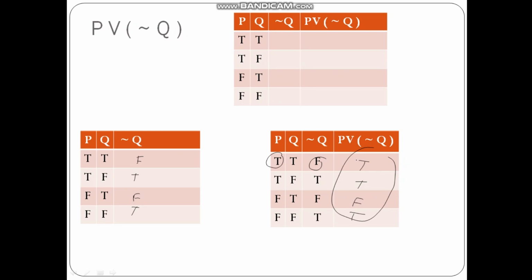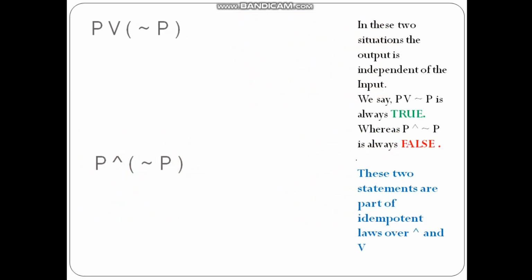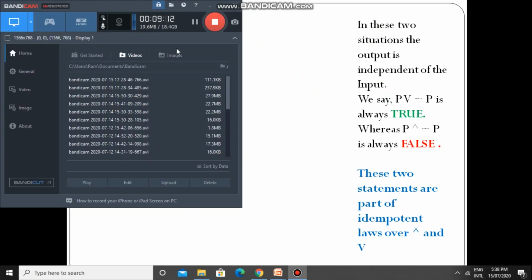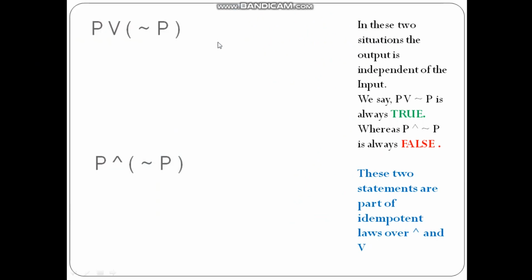Similarly, we can go ahead and try to solve another set of examples. Let us consider the two examples, p or not p and p and not p. So here we want to construct it for p or not p. It is a binary operation, but on a single variable. One is p and one is the negation of p. So if you see how many variables there are, you can find that there is only one variable, and then there will be only two possibilities. So you will find only two rows here.